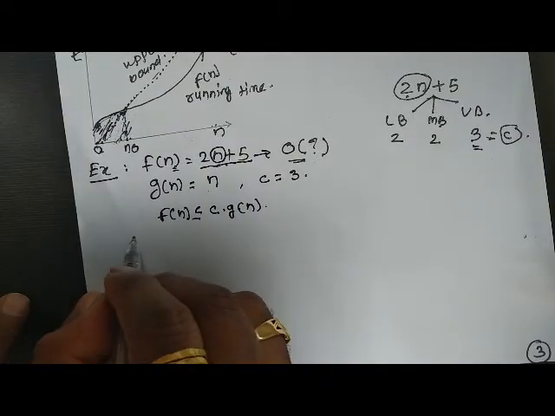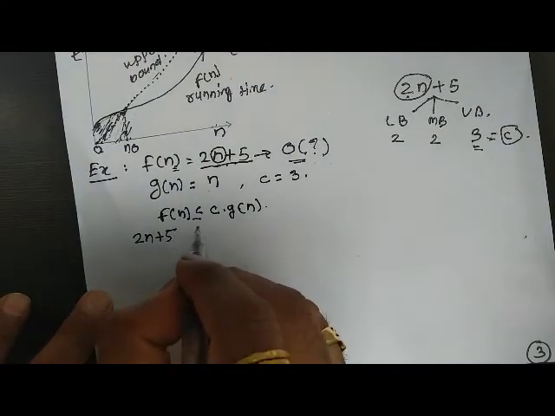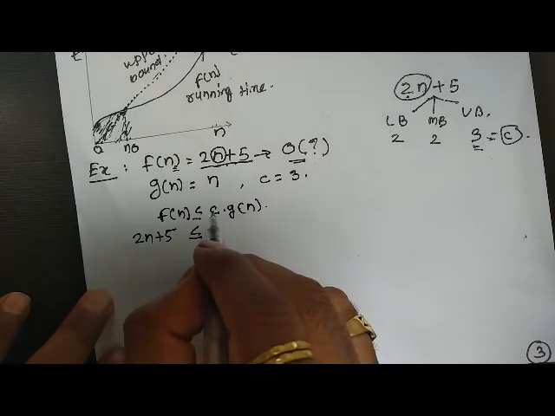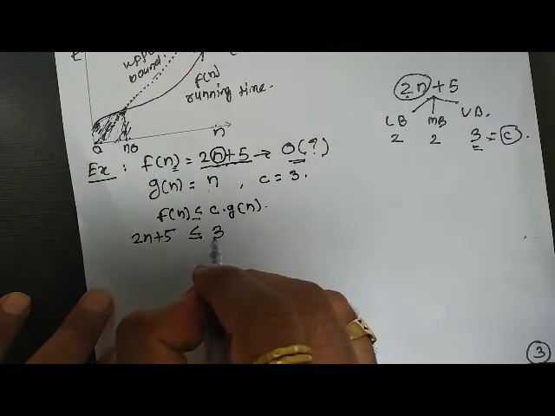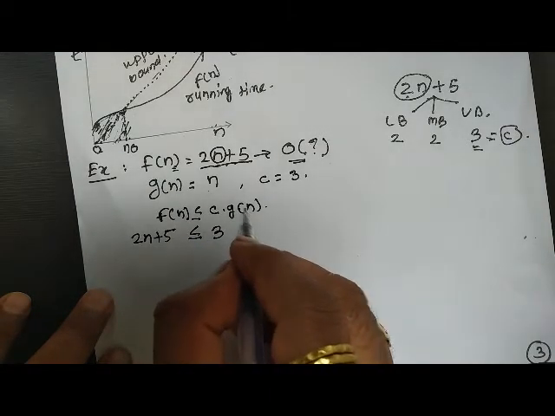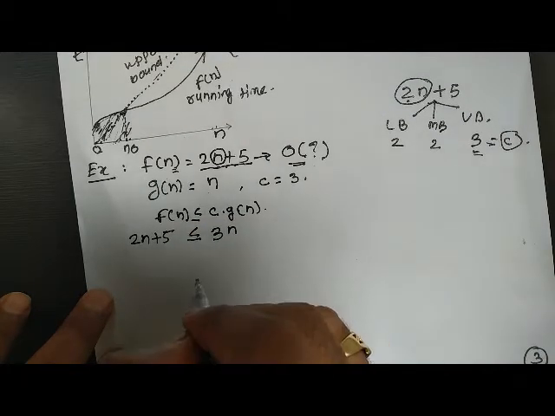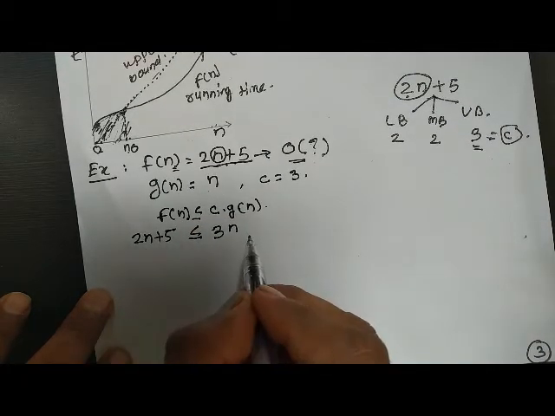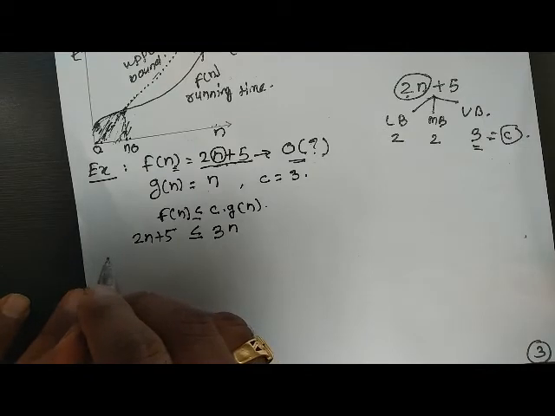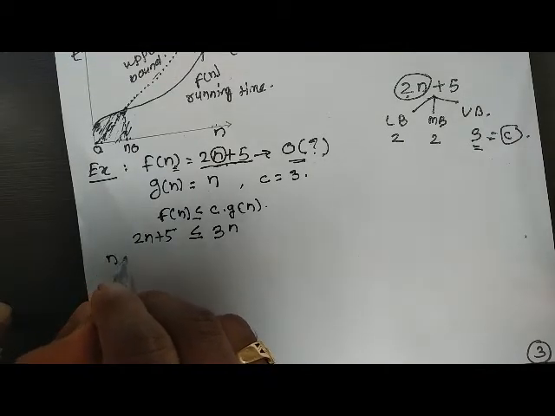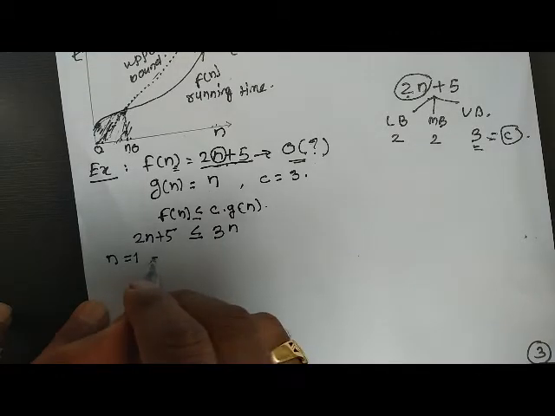This is the function. So f of n is 2n plus 5, which should be less than or equal to c, c means 3, and g of n is n, so 3n. This we have to prove. For that we need to consider different values of n. Let us say first of all I am considering n as 1.